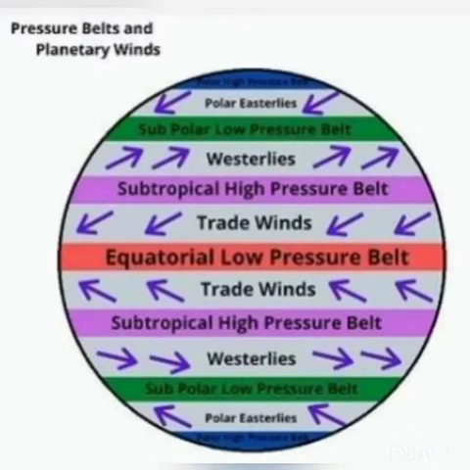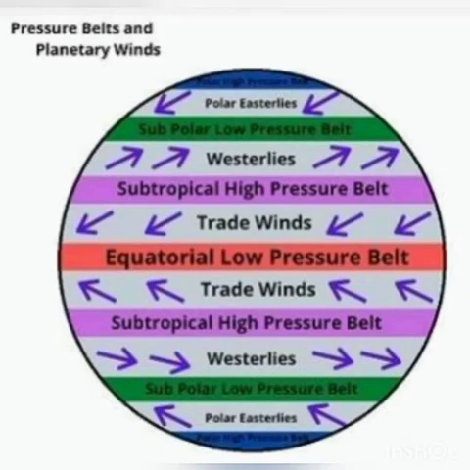Then we learnt about pressure belts. How many pressure belts are there? Four major pressure belts. One is equatorial low pressure belt, another one is subtropical high pressure belt. Another name for equatorial low pressure belt is doldrums, and subtropical high pressure belt's another name is horse latitudes. Then subpolar low pressure belt, another one is polar high pressure belt.